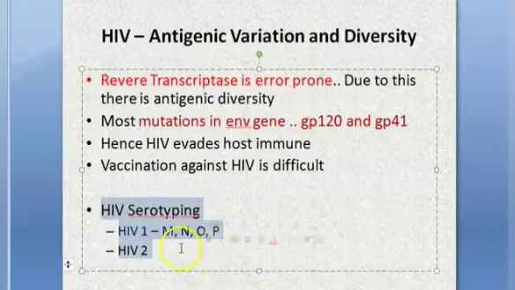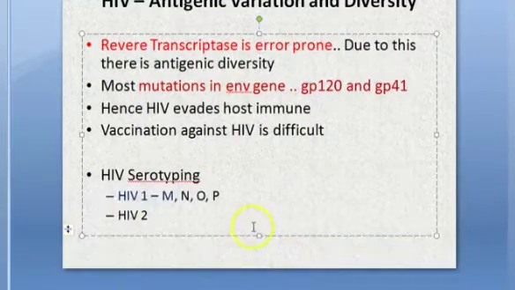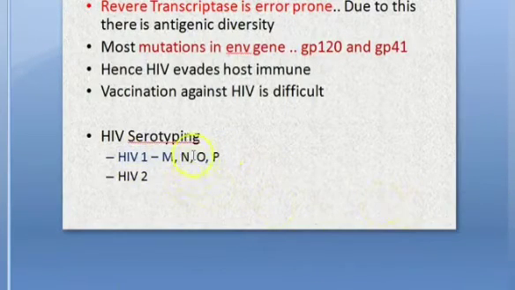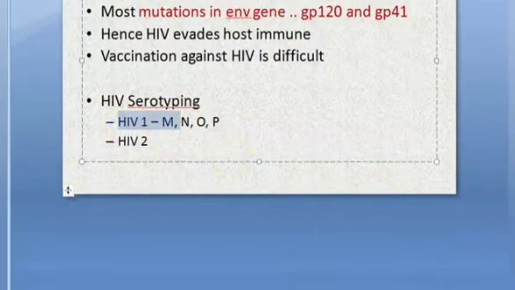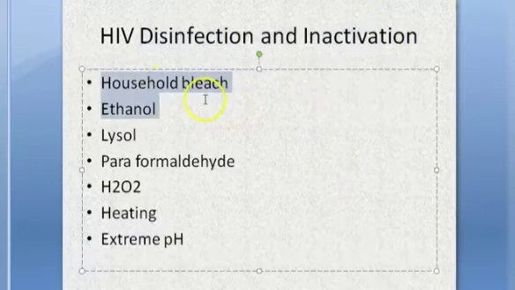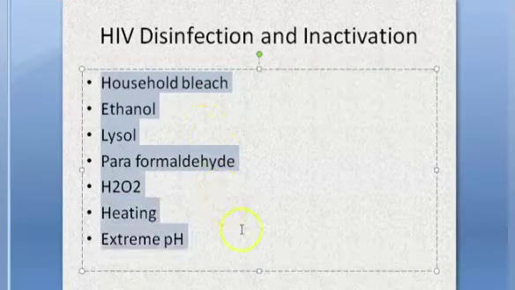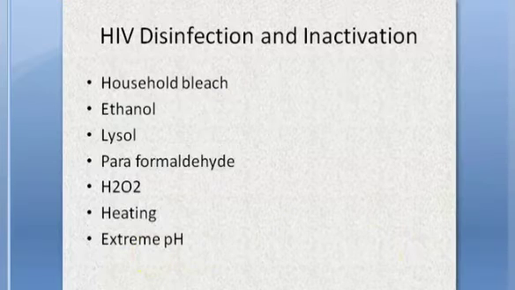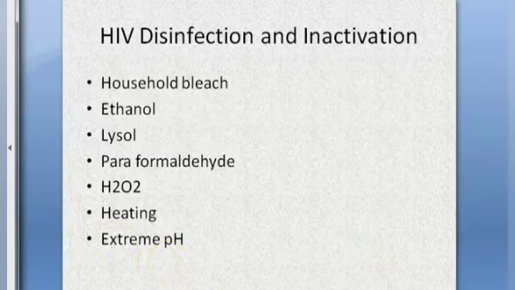Now HIV serotyping: you have 2 serotypes, HIV-1 and HIV-2. Guys, we have 2 serotypes, HIV-1 and HIV-2. Under HIV-1 you have M, N, O, P. M, N, O are very common, M is very important also, okay. Now disinfection and inactivation: we saw that household bleach, ethanol, Lysol, formaldehyde, hydrogen peroxide, heating, and extreme pH can also kill or disinfect HIV. We didn't go into much detail on this, guys. If you want, you can go into details of this.